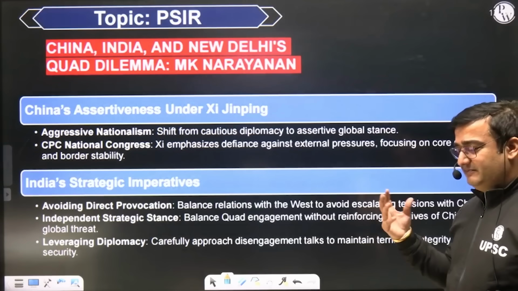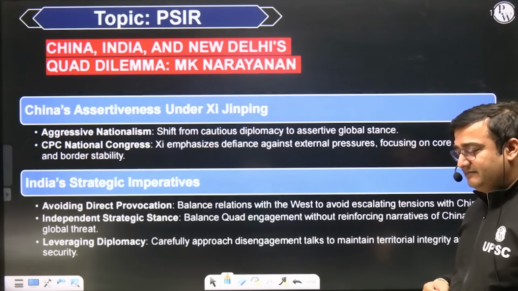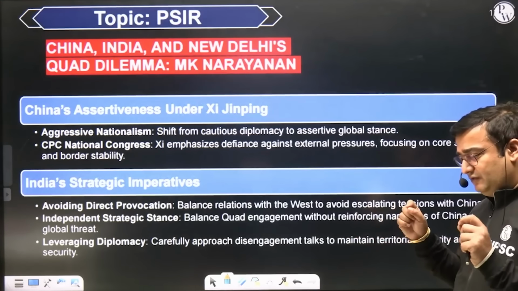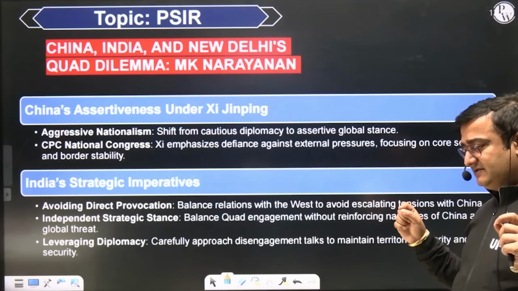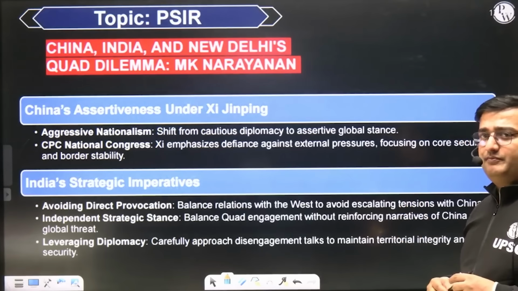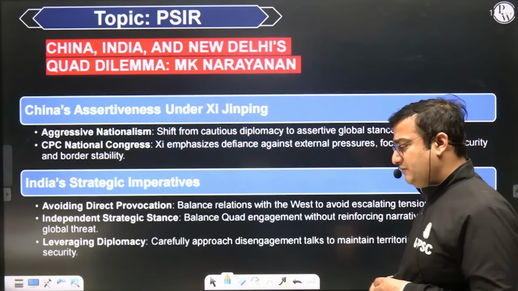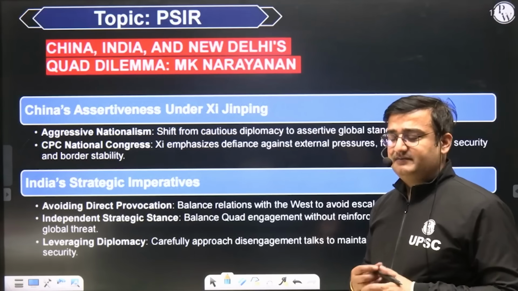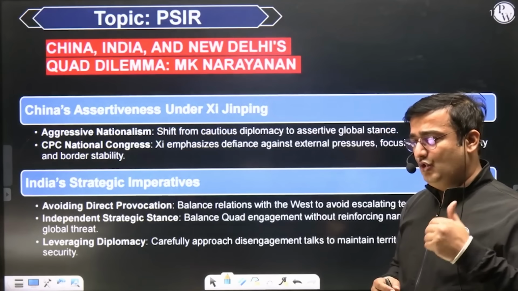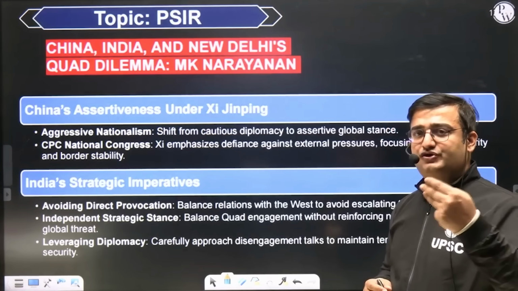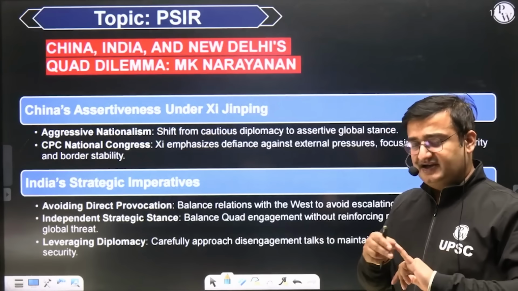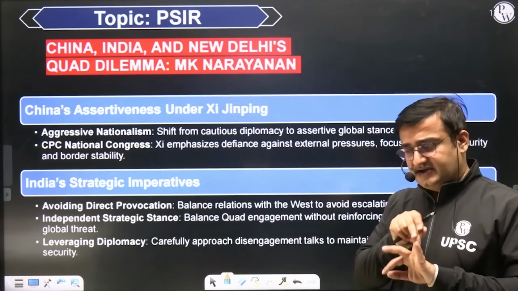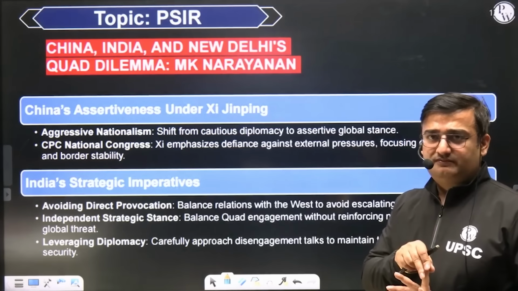So President Xi Jinping is the most powerful leader of China since Mao Zedong. Most powerful, even more powerful than Deng Xiaoping. President Xi holds 3 most important positions in China. 1, he is Chinese president. 2, he is the chairman of the Central Military Commission.